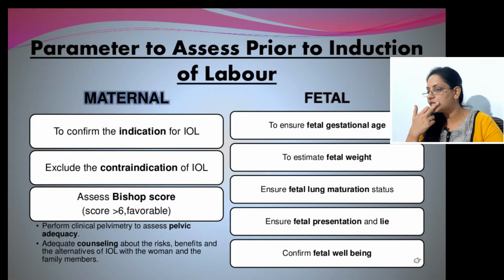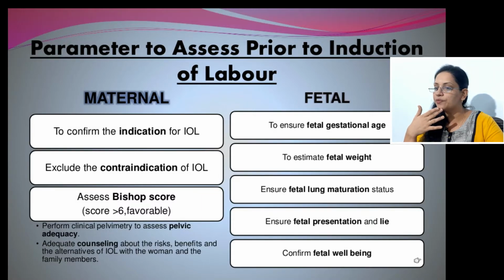Next, fetal gestation age. We should ensure that the fetus is properly at 34 to 36 weeks, but many a times it is not possible. Still, we have to ensure about fetal gestation age. Next, we have to estimate fetal weight. It should be at least 1.5 to 2 kg, but sometimes the conditions are there, like the patient's mother has severe complications and we have to induce the labor.